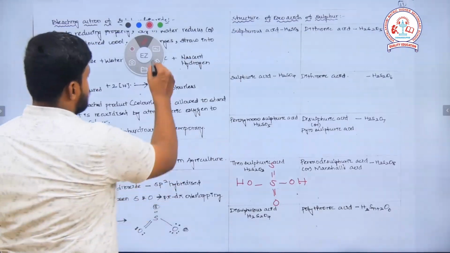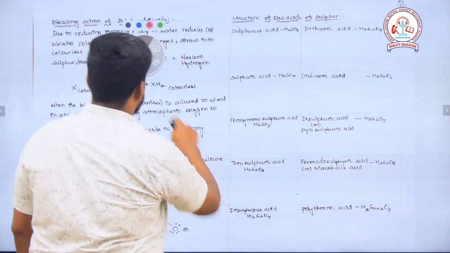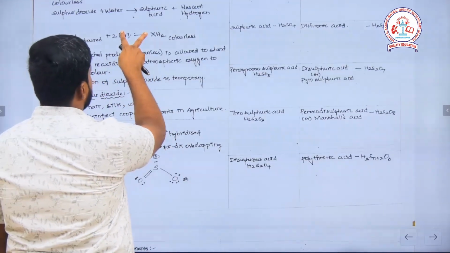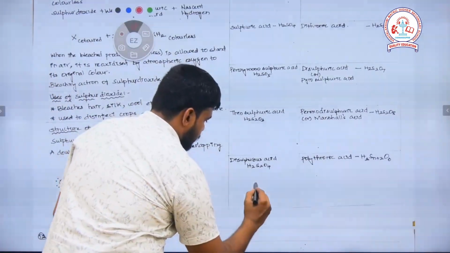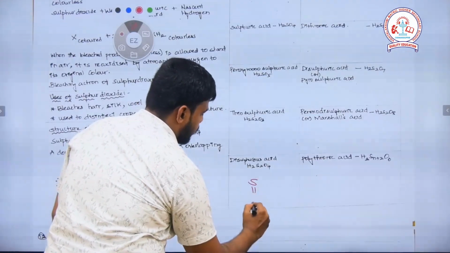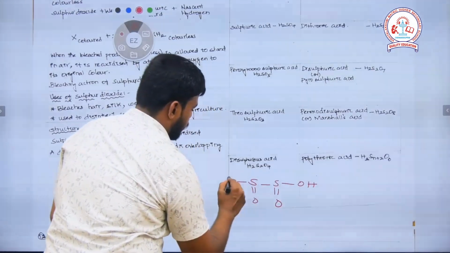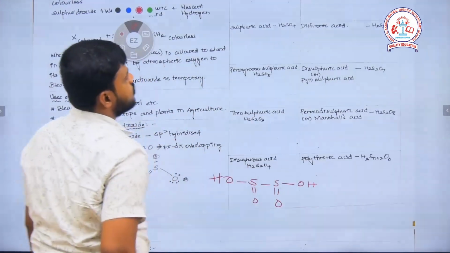The next one, H2S2O4. The H2S2O4 is S double bond O, S double bond O, OH and OH. So this is H2S2O4.